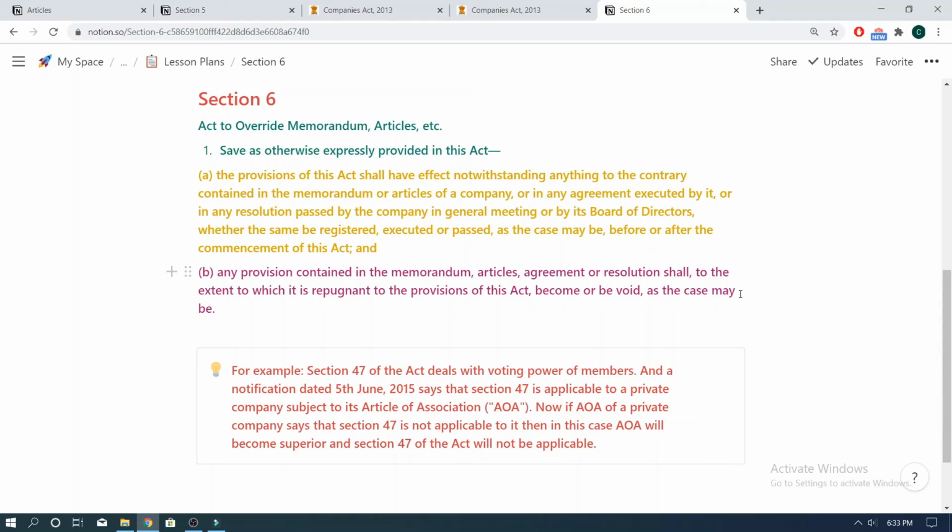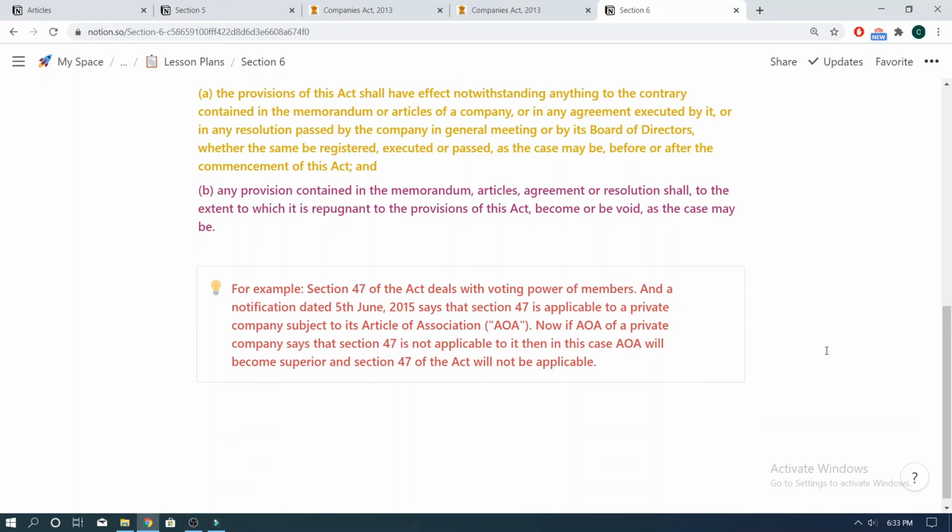Note that at the starting of this section it says, save as otherwise expressly provided in this Act. This means to say that if the provisions of Companies Act 2013 itself provides that the Articles of Association of a particular company need not follow any particular section, then in that particular case, Articles of Association would override the relevant section of the Companies Act 2013. For example, Section 47 of the Act deals with the voting powers of the members.